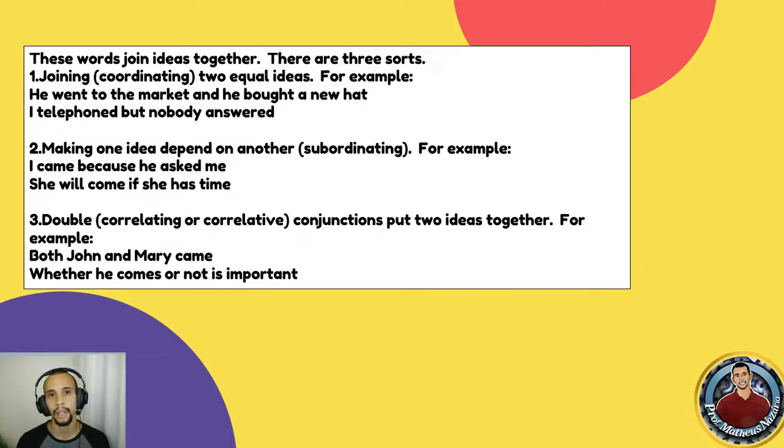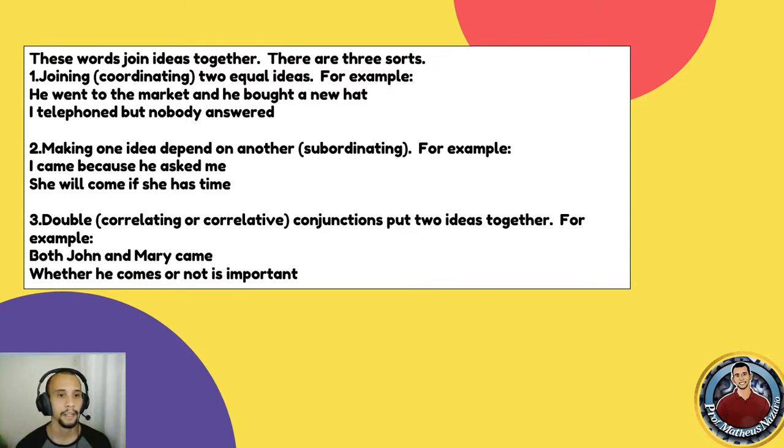Joining or coordinating, because they join 2 equal ideas. For example, he went to the supermarket and he bought a new hat. So and is adding information. Not only did he go to the supermarket, but he also bought a new hat. I telephoned, but nobody answered. So in this case, but gives a contrasting idea to what was mentioned before. Okay, so we have 2 independent clauses.